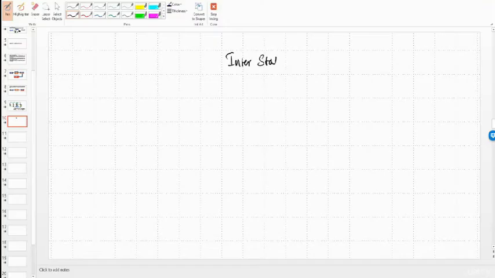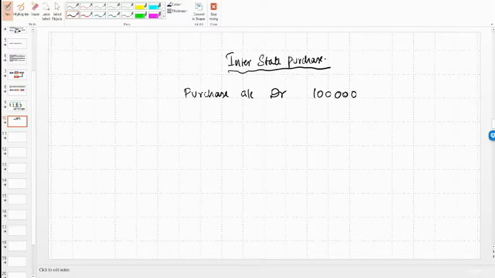Interstate purchase. So we can debit the purchase account. Purchase account will be debited, and the amount involved is 1 lakh. GST on this is 18% since it's an interstate purchase. So we'll say IGST